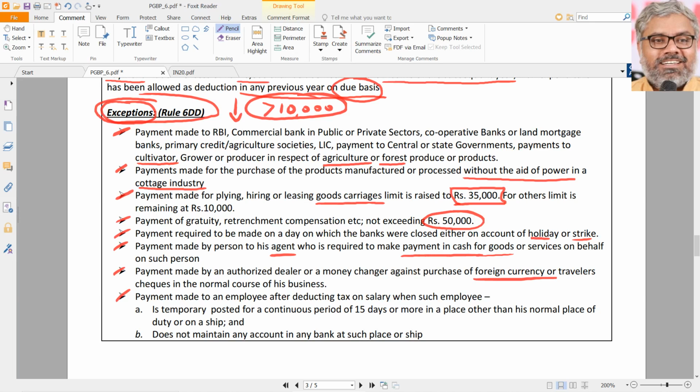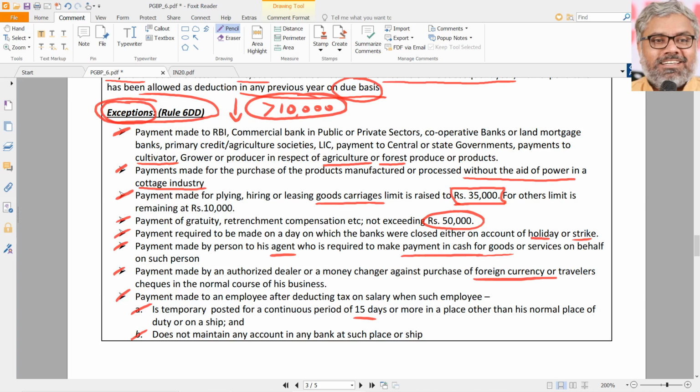Same way, if payments are made to an employee after deducting TDS, and that employee is temporarily posted for a continuous period of 15 days or more in a place other than his normal place of duty, or he is on a ship. So the employee is on a ship or is placed at a place where he is not normally doing his duty. That means he is basically going for a trip or a temporary posting somewhere else. There you cannot expect him to have all banking facilities and all. So payment can be made by cash also, and he does not maintain any account in any bank at such place or ship.